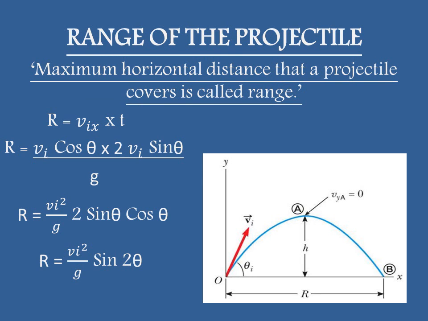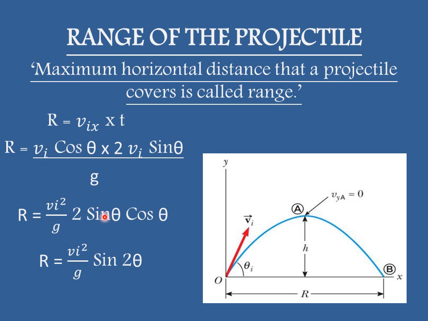We are now going to solve for a horizontally launched projectile. As I have told you earlier, the x component of the velocity remains constant. So we will use the constant velocity equation to calculate the range, or the horizontal distance covered by the projectile. X equals Vx into t, where x is the horizontal distance, Vx is the horizontal component of velocity, and t is the time taken by the projectile to reach the ground.